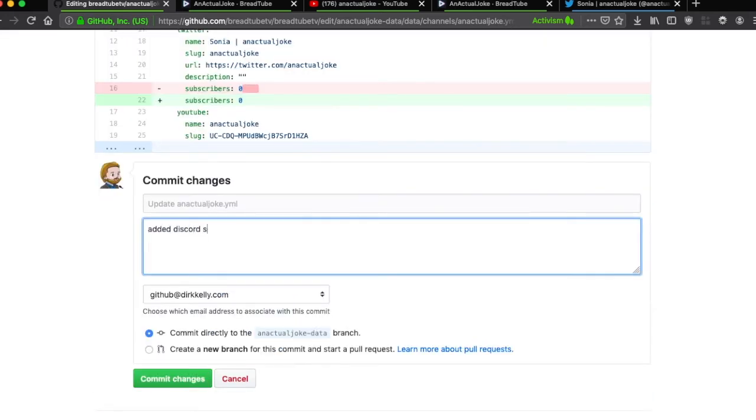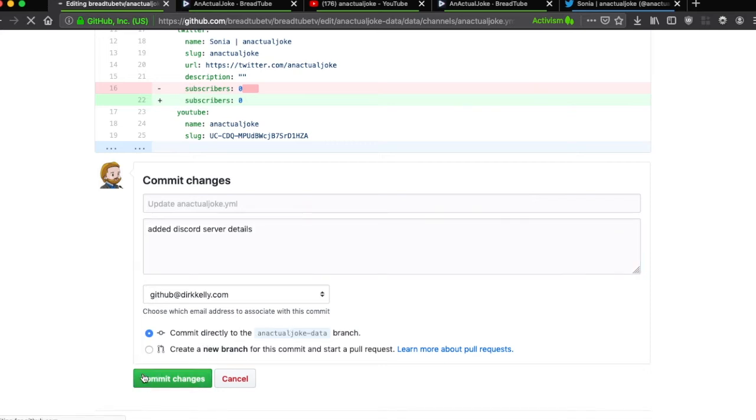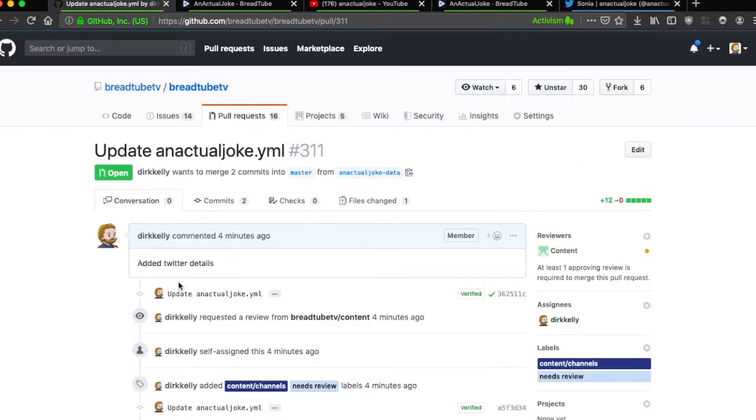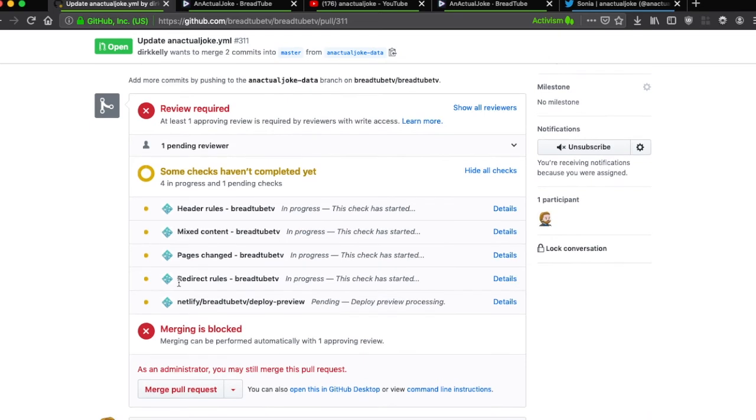Added Discord server details, and commit directly to the an actual joke data branch. Commit those changes. So we'll see now that we have Discord and Twitter. And if we go back here, once again, these changes are being processed. It'll actually be faster the second time round because the main build has happened. There already is a deploy server and it just needs to put through these changes.